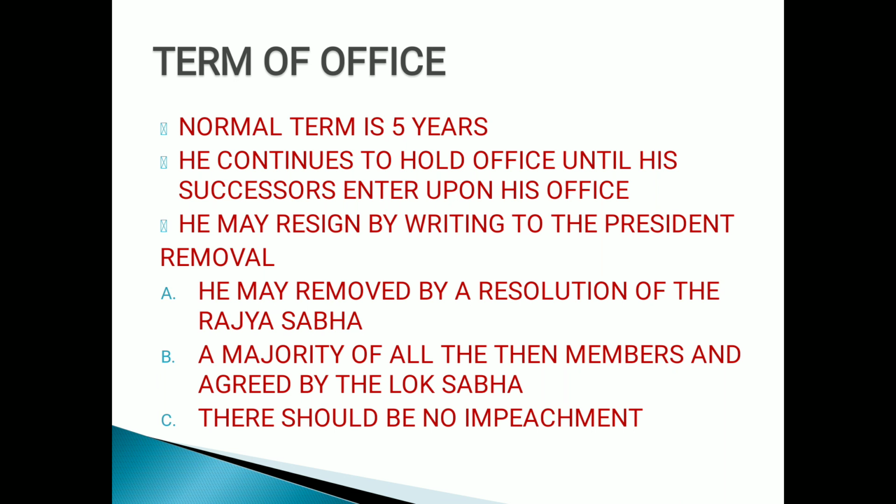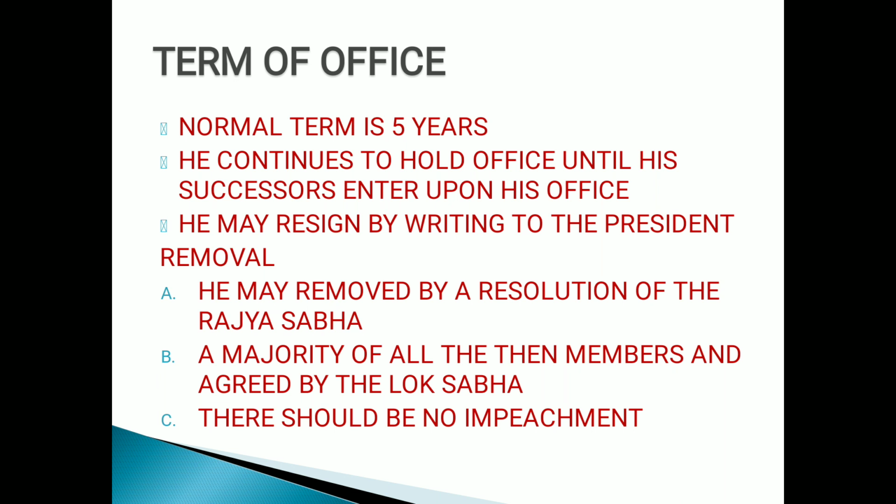He may be removed by a resolution of the Rajya Sabha. The very first thing, children, here is a minute difference. Which house can take the initiative for the removal of the vice president of India? It is the Rajya Sabha. The resolution for his removal always takes place in the Rajya Sabha.